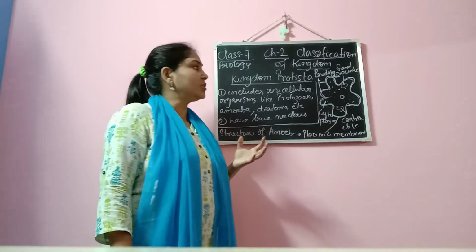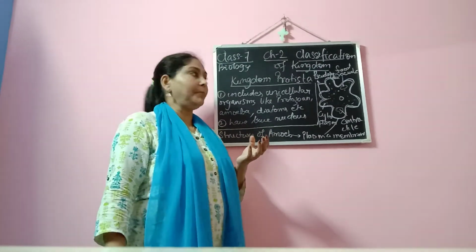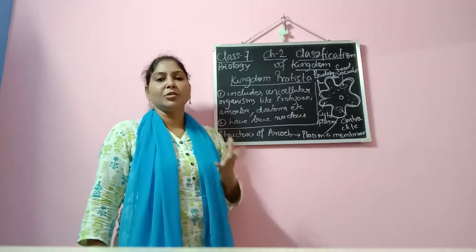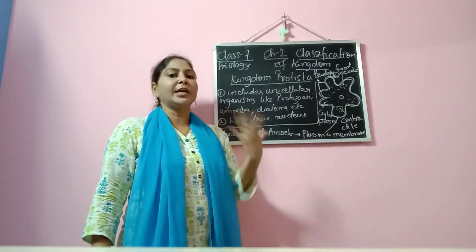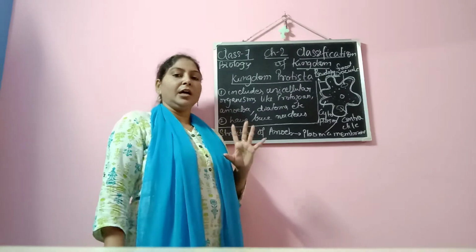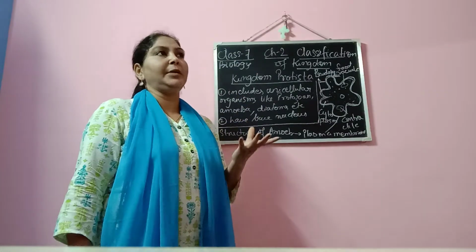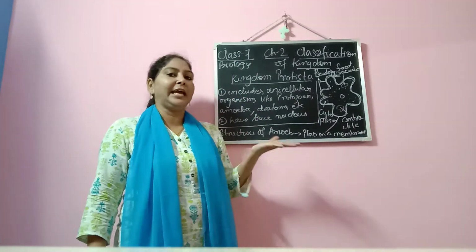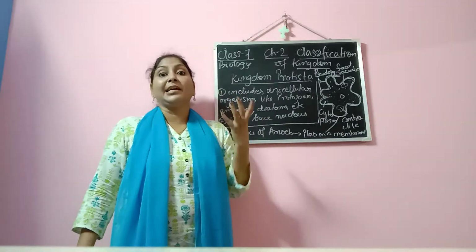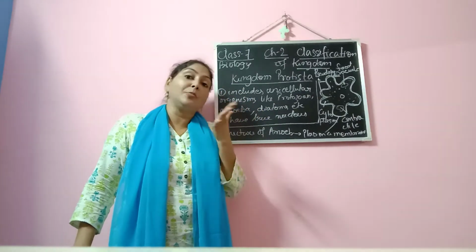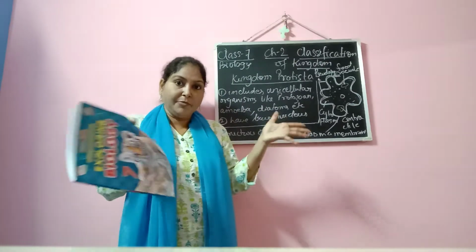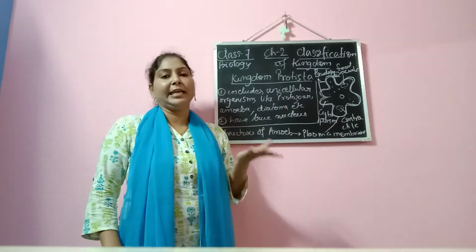What are the organelles or parts present in amoeba? You can see amoeba has no particular shape. You can draw it in any way. Amoeba takes its shape depending upon the cytoplasm. Wherever the cytoplasm moves, amoeba will take that kind of shape.